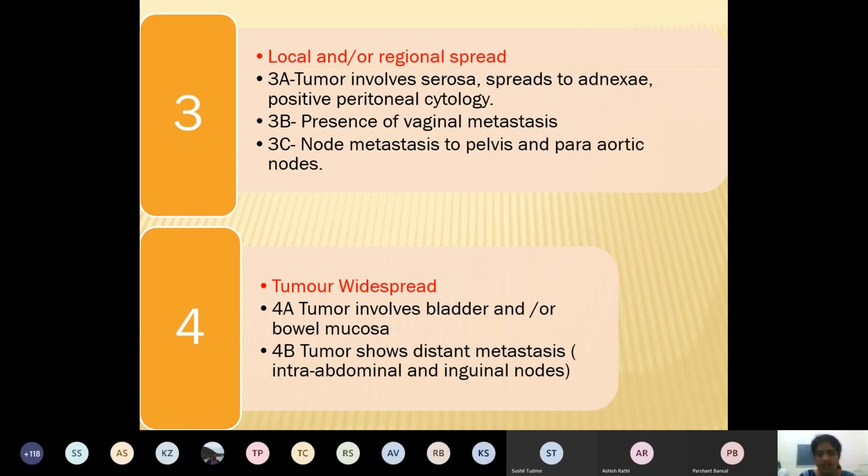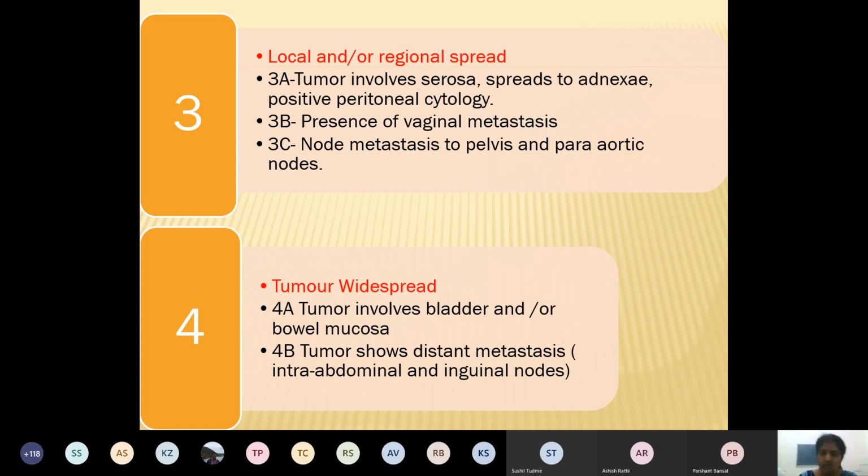3B, it is present, it has come down to the vagina, so vaginal metastasis, which you can see on perspeculum examination very well. 3C, different distant nodes are palpable. It becomes 3C. And 4, this tumor is widespread. It goes to other organs like bladder, rectum, or anything.